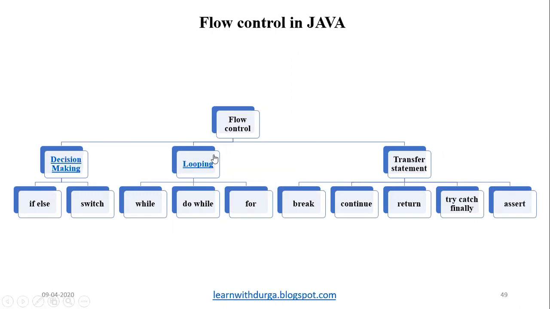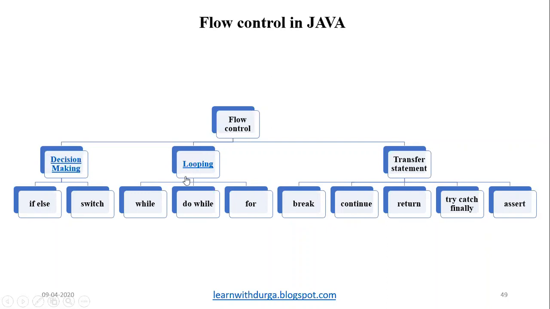One is the initialization of a looping element, then a condition for how many times I need to iterate, and the last one is the increment or decrement. If you don't have increment and decrement, the loop will not know when it is going to end. Even if you have a condition but no update, it will be confused about when to end. So these three parts are very important when we are going for the looping statement.